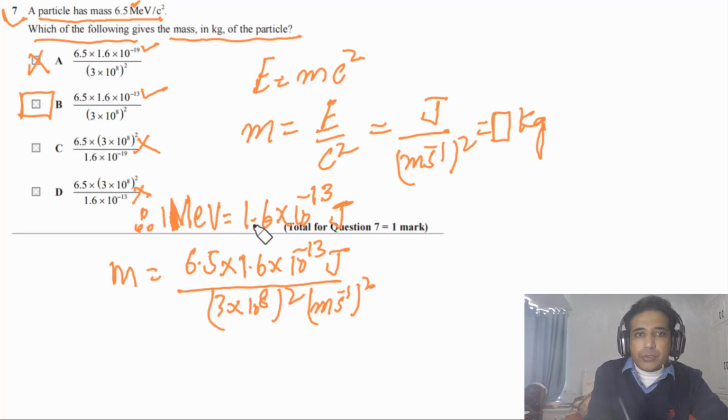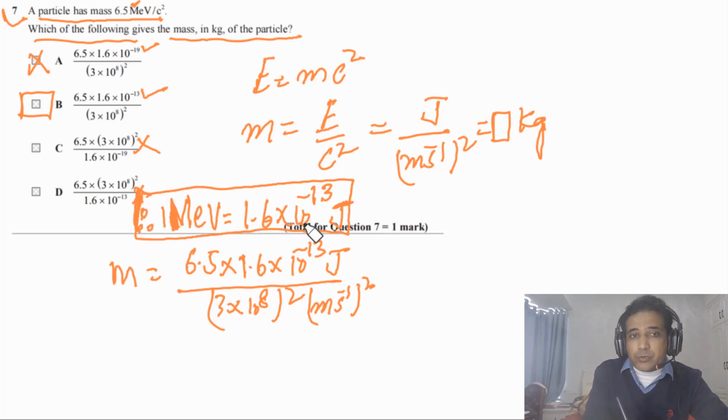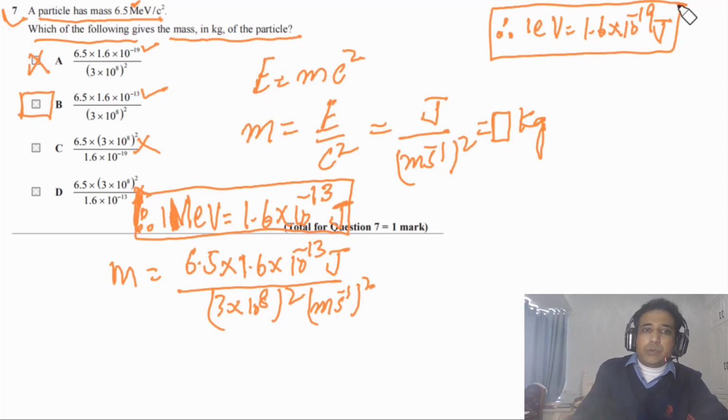So this is how you need to figure it out. You need to understand how to convert units, and this is very important. You need to understand 1 mega electron volt is equal to 1.6 times 10 to the minus 13 joules. You can also remember this one: 1 electron volt is equal to 1.6 times 10 to the minus 19 joules. So these are some important points you need to understand.